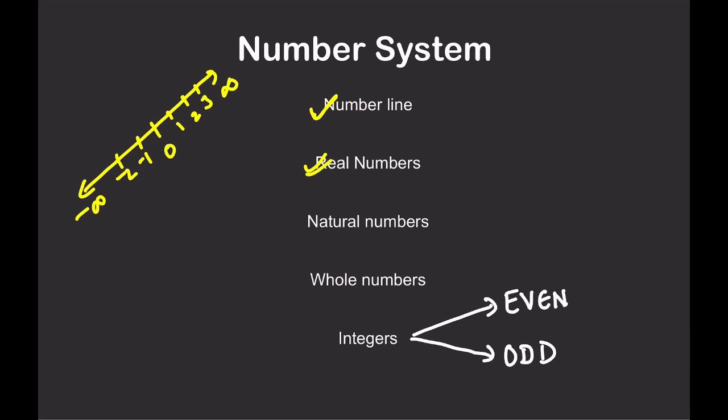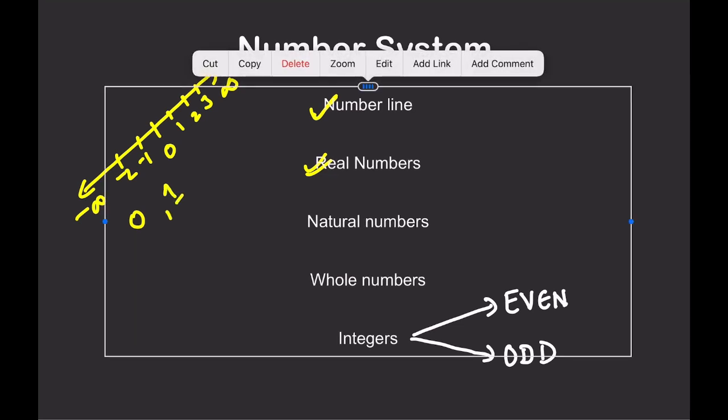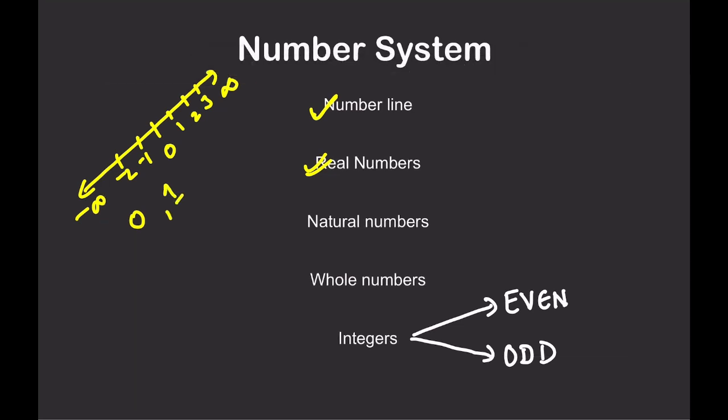Suppose 0 is a real number, yes, because it lies on the number line. 1 is a real number, yes, because 1 lies on the number line. And the same with 1.5, yes, because it lies on the number line. And what about 2.5667? Yes, because it also lies on the number line, so that is why it's a real number. So any number which lies on this number line is a real number, and any number which does not lie on this line is a complex number, which is actually out of scope for UPSC CSAT, right? So two things: what a number line is, and second, what a real number is, right?